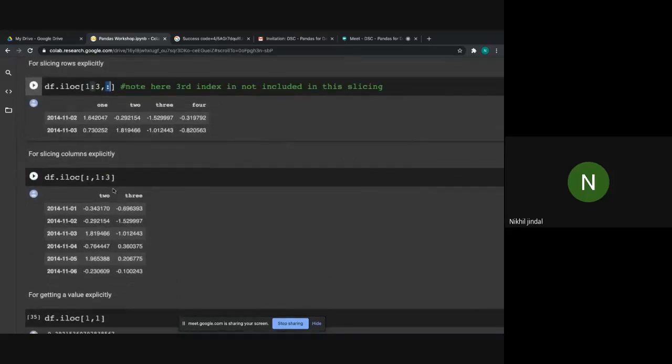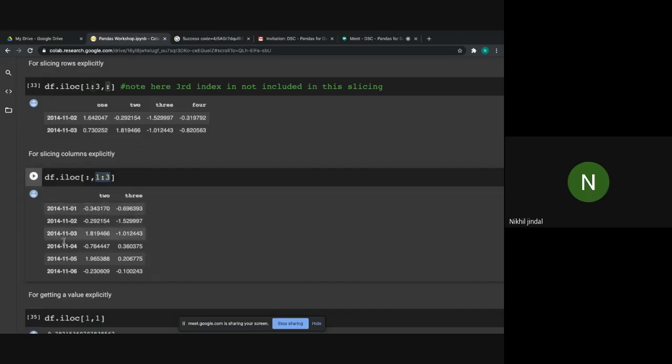Now moving forward, I'm performing the same function, but I'm just changing the places of these slices. Here I'll be printing all the rows, but only these two columns, the first and second. 3 is not included, obviously. So the first index value is equivalent to the second column, and the second index value is equivalent to the third column.